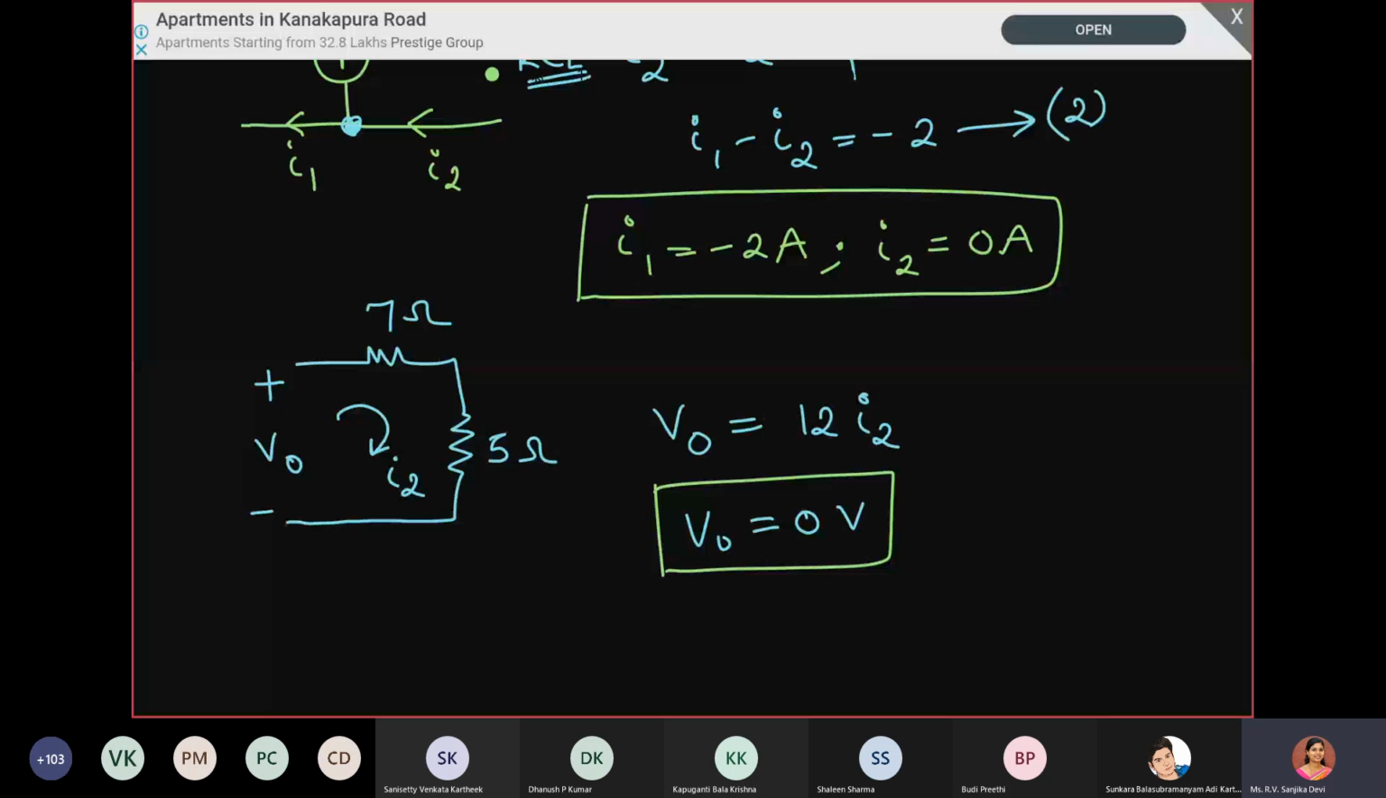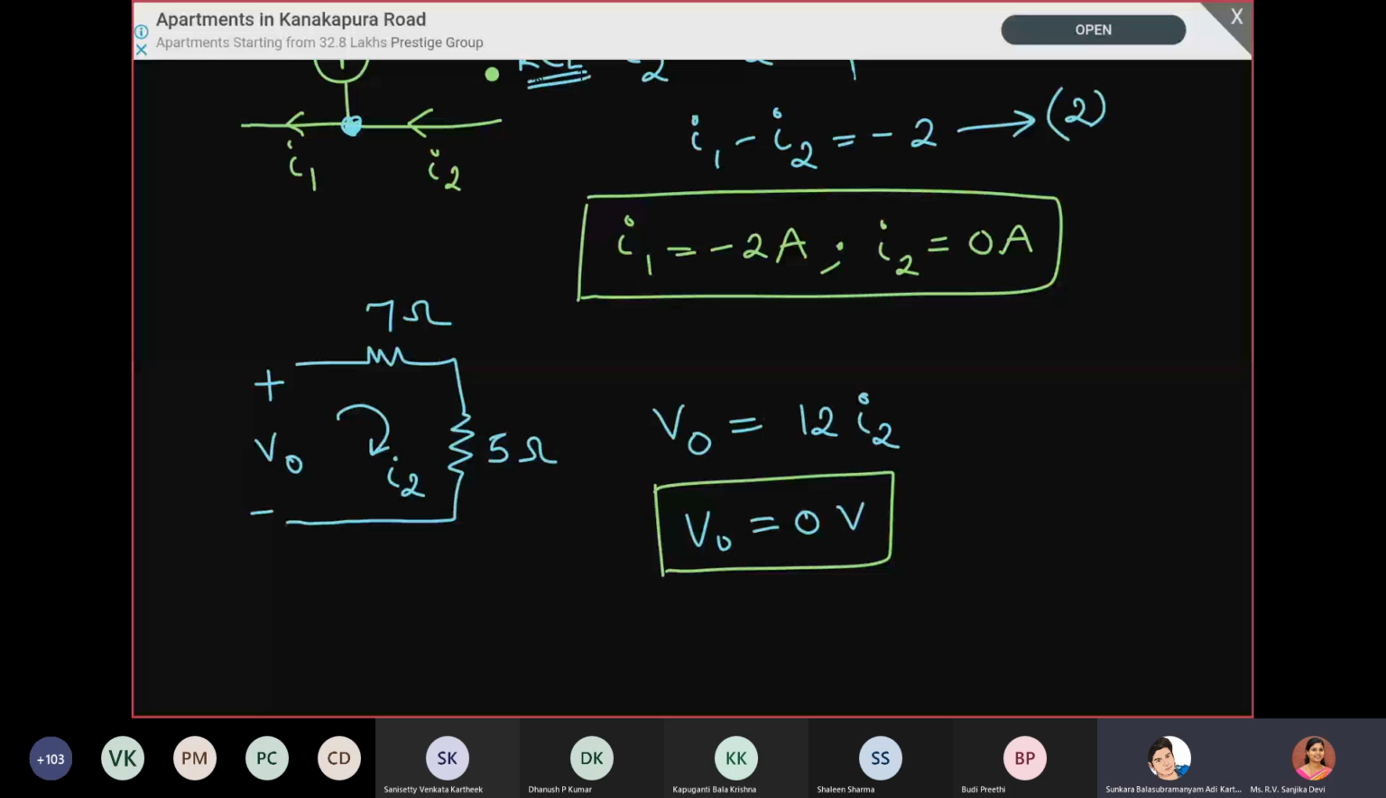Are you able to understand? So we found I1 and I2, and this 2 ampere current is exactly parallel to the series combination of 7 ohm and 5 ohm. Since we have computed the value of I2, we can easily find V0. V0 is the voltage drop across 7 ohm and 5 ohm, so it is 12 I2. Since I2 is 0, the voltage drop across them is 0 volt.